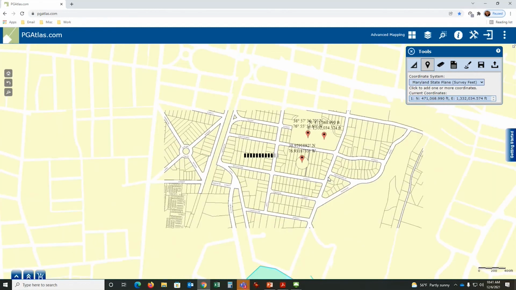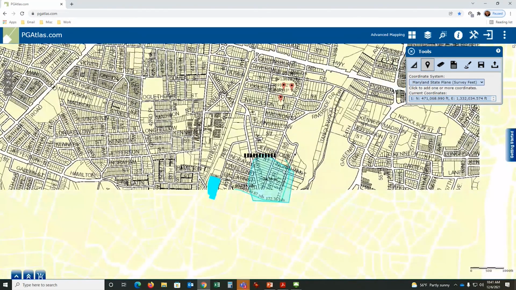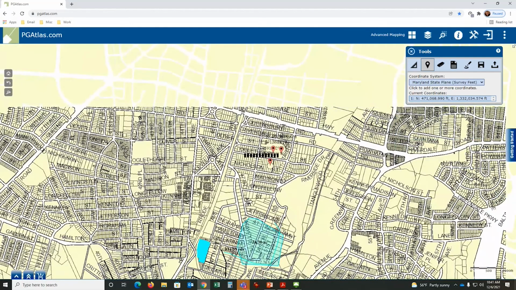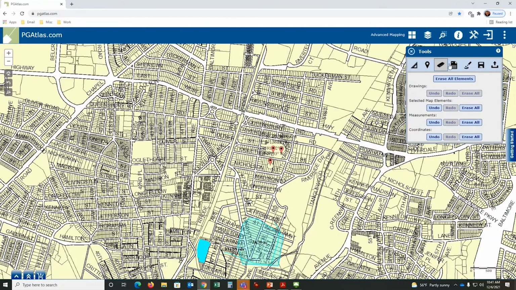Now, as we did this, we kept adding a lot of information to the map, you see all the previous work that we've done. And eventually someone's going to say, how do I get rid of this? This is the eraser tool. Now you can erase individual segments, the coordinates that we just added. You may want to undo that one, undo that one. You may want to redo it, or you may want to erase them all. There's the measuring tool that we actually put in. So we want to erase all those. And now we have selected elements when we grabbed all those properties. You can erase all, or you could just erase everything. That's how the eraser tool works.